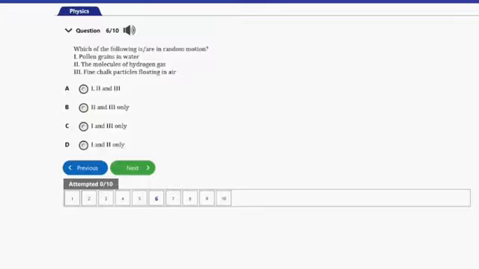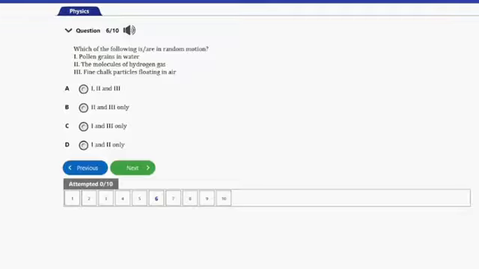It says, which of the following is or are in random motion? I. Pollen grains in water. II. The molecules of hydrogen gas. III. Fine chalk particles floating in air. So option A is II and III.